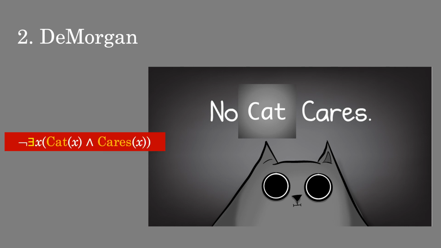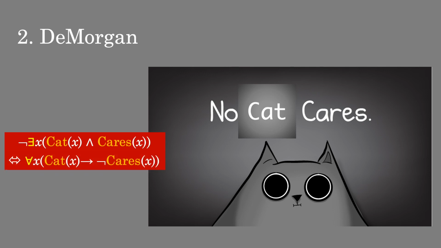So to translate this, we already know what to do, right? We've seen this in earlier lectures, right? No cat cares is the same thing as saying there is not an X such that X is a cat and X cares. And in fact, in those earlier lectures, we noted that that's equivalent to the universal statement that we see there, right? That all cats are uncaring is basically what that's saying, and that's what's captured with that universal statement that just popped up on your screen.